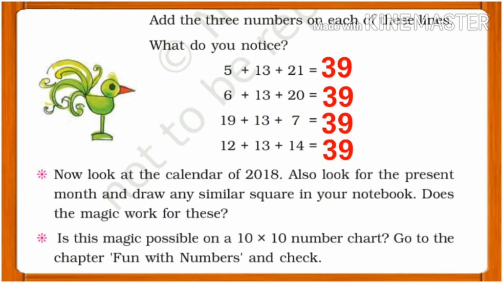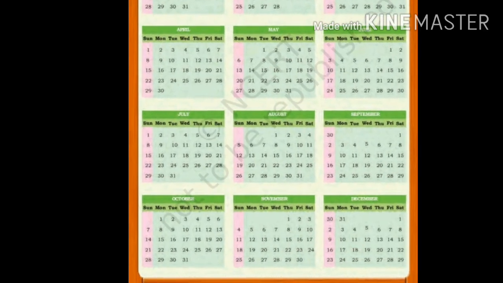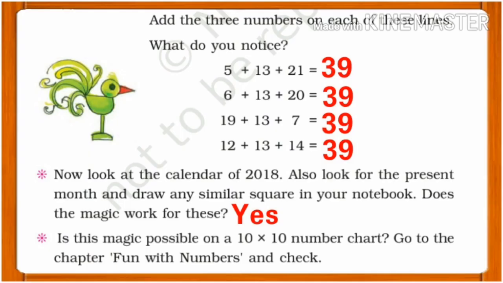So you found that on adding numbers on any of the lines, the answer remains the same. Next, we have to look at the calendar of 2018. In that, we have to make a square in the present month, that is October, and we have to see whether it works in that month or not. So you can do this in your rough and you can find that we get the same answer every time when we add all the three numbers of all the four lines that we have. So the answer here will be yes.